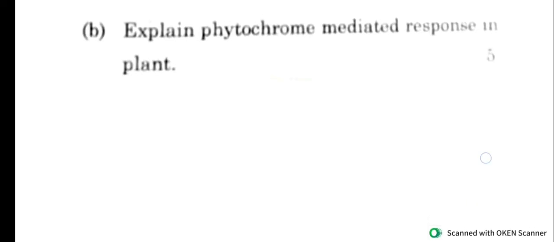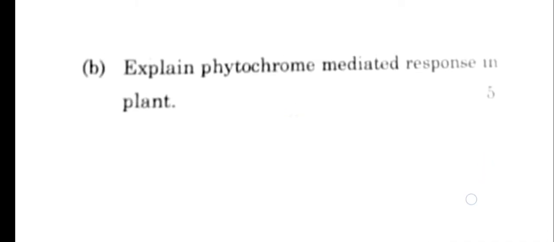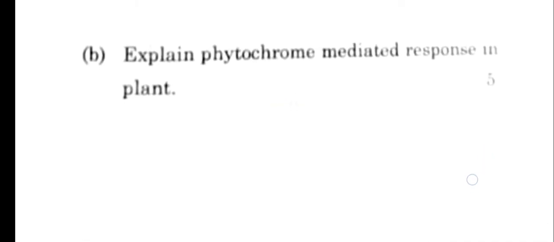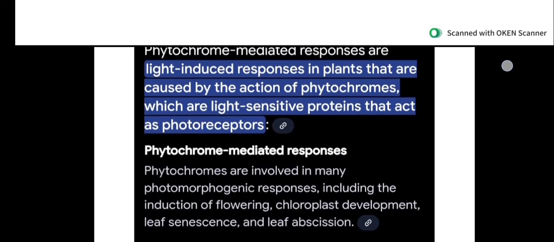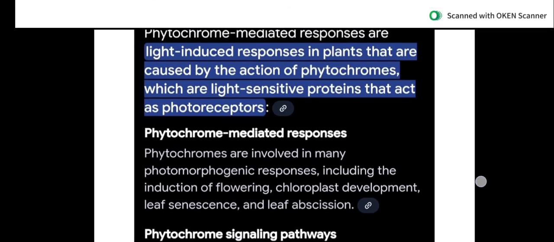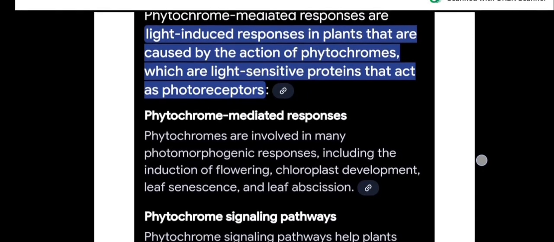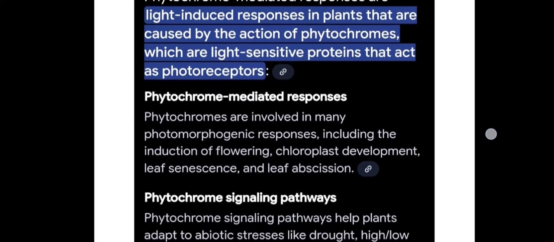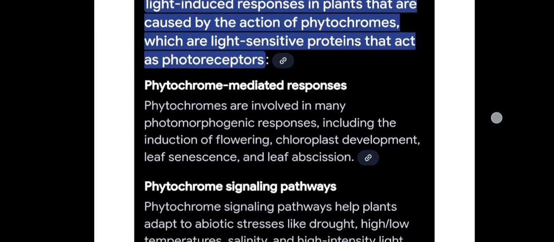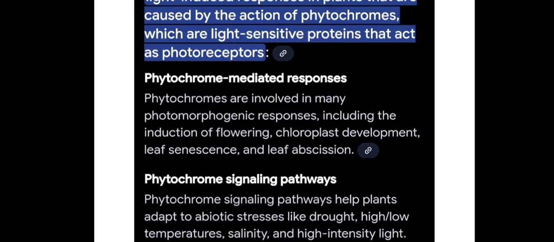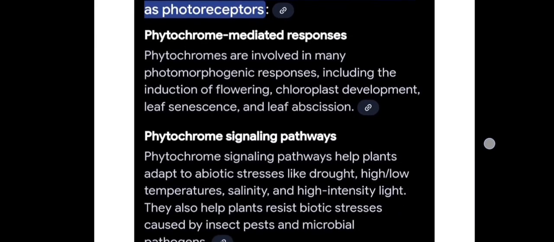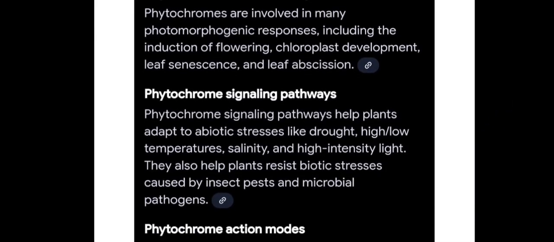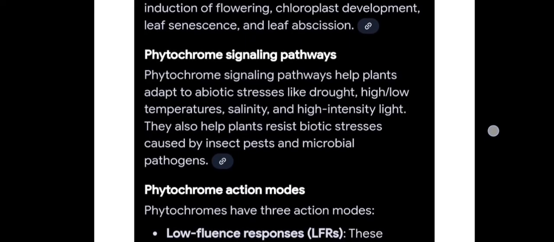And next, question B: explain phytochrome mediated response in plants. It's also an important question, because you can see in many of my videos this question is repeated many times. Phytochrome mediated responses are light induced responses in plants that are caused by the action of phytochromes, which are light sensitive proteins that act as photoreceptors. You can see the explanation.